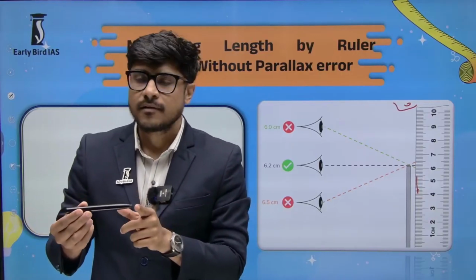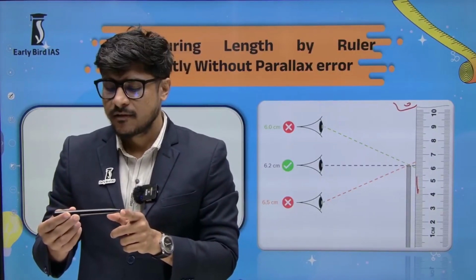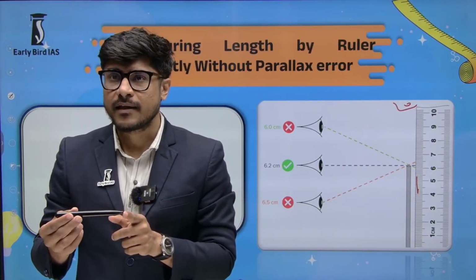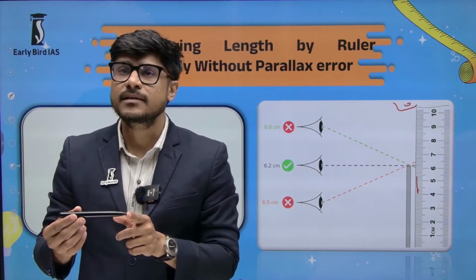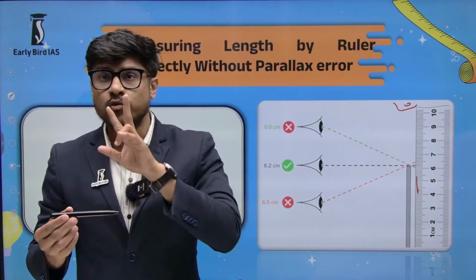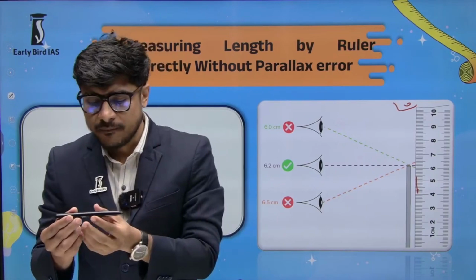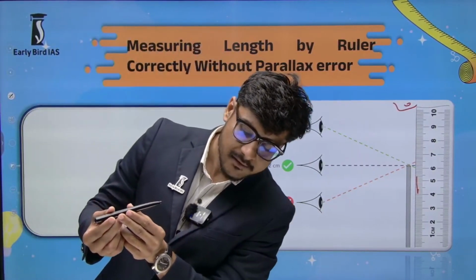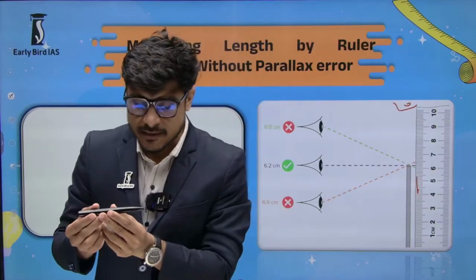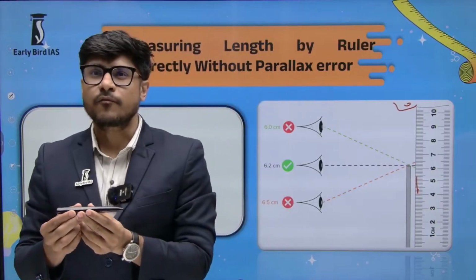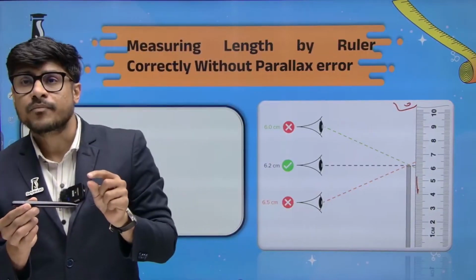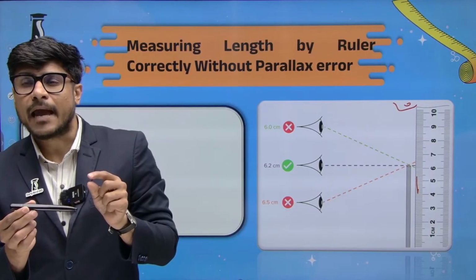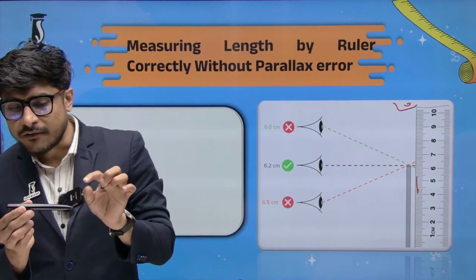Wherever my length ends, I will measure from 3 points of view. I will measure from the left, from the right, and from the center. And from all the angles, I will write whatever number I see.